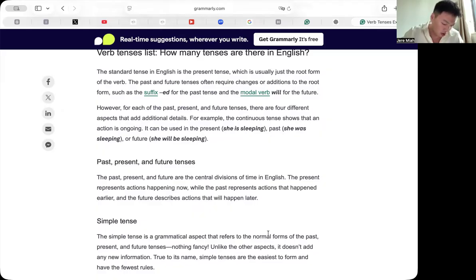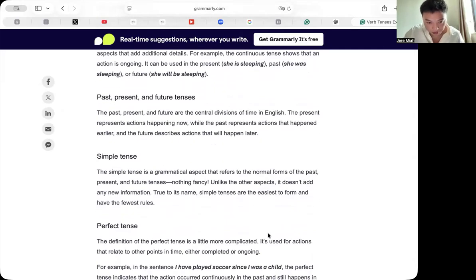Okay, let's go ahead. So the past, the present, and future are the central divisions of time in English. The present represents actions happening now, while the past represents actions that happened earlier, and the future describes actions that will happen later, right? Exactly. That's spot on. So the present tense is all about what's happening right now. The past tense is for things that already happened, and the future tense is for what's going to happen later on. Those are definitely the main divisions of time in English.